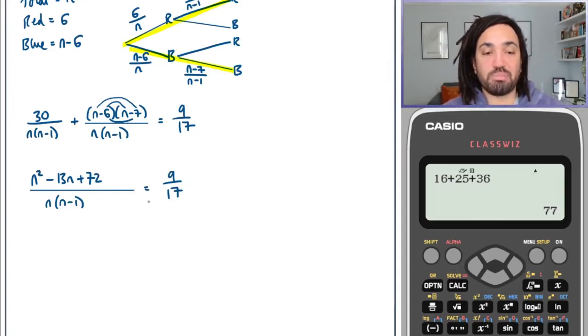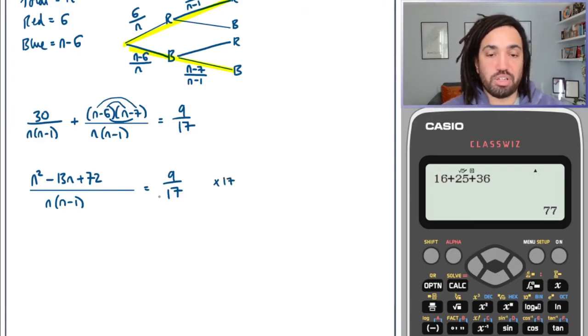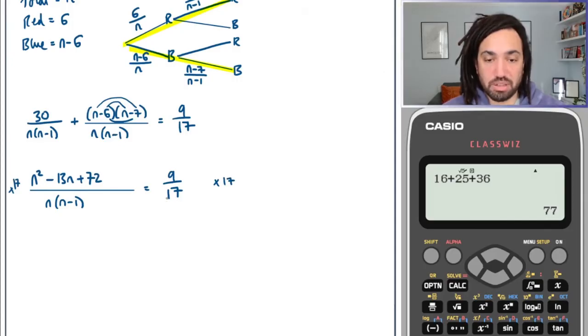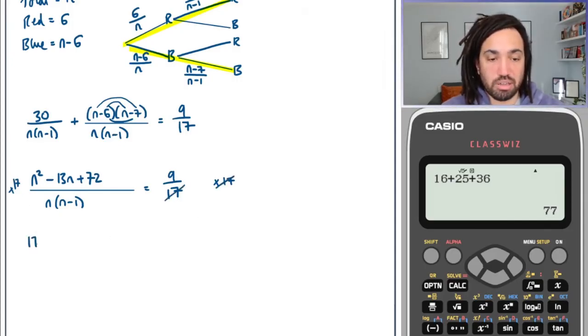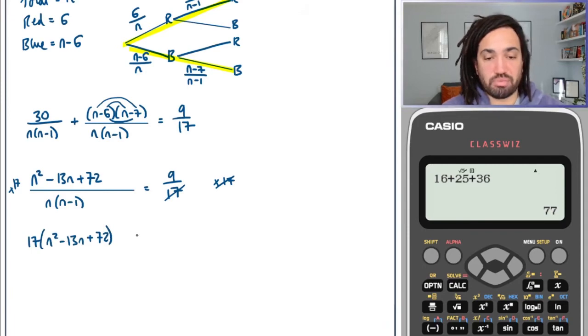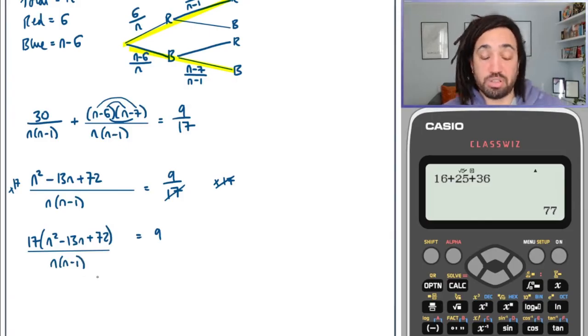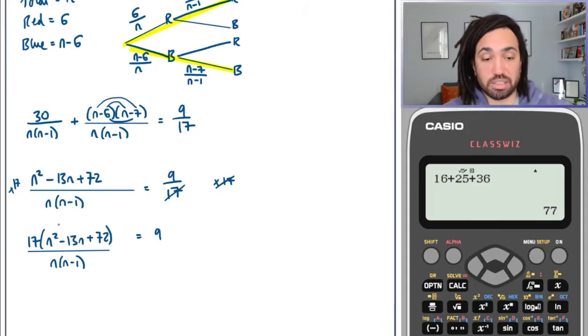Okay, we're going to multiply now both sides by 17, which will cancel out the 17 on the bottom here. And this top line will be multiplied by 17. Okay, and then next what we're going to do, so only the top is times by 17, of course, because you only multiply the numerator when you multiply a fraction.